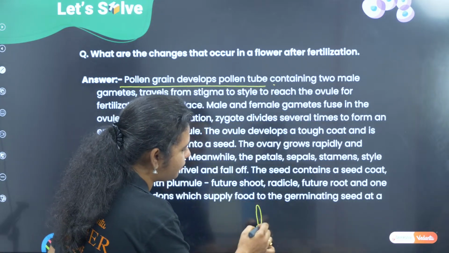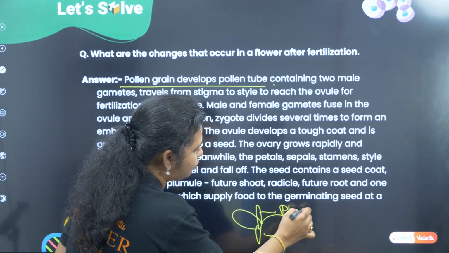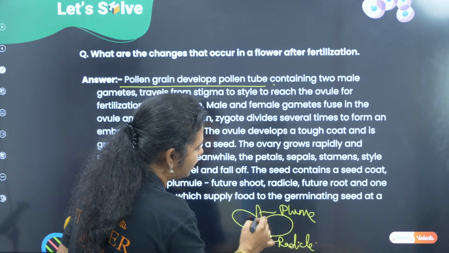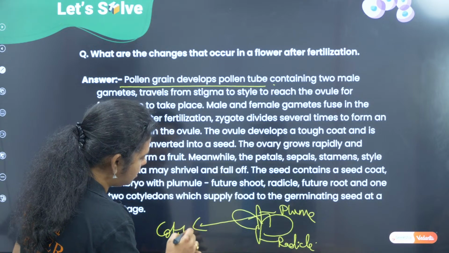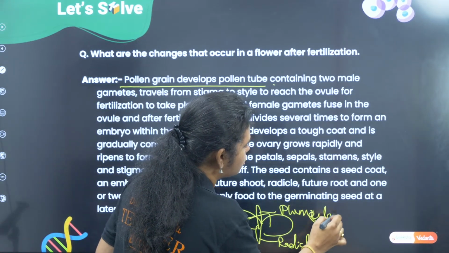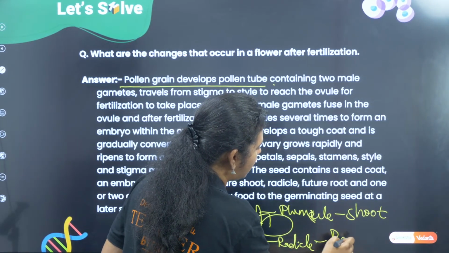Suppose this is my cotyledon, I have the plumule on top, the radicle down, and these are my cotyledons. So this is a dicot because two cotyledons are there. The plumule is going to give rise to the shoot. The radicle is going to give rise to the root.